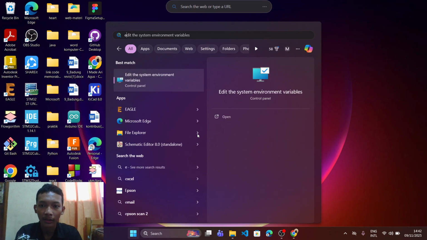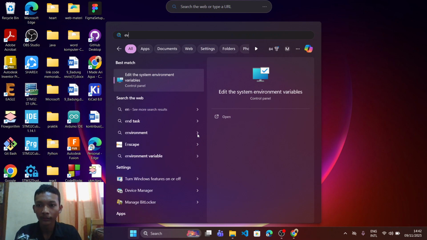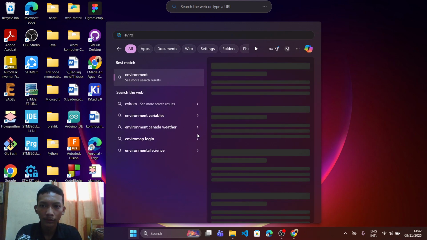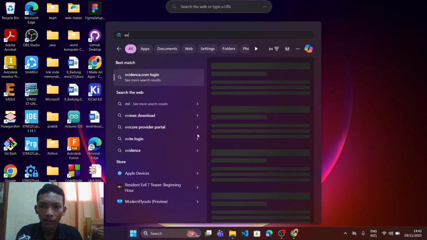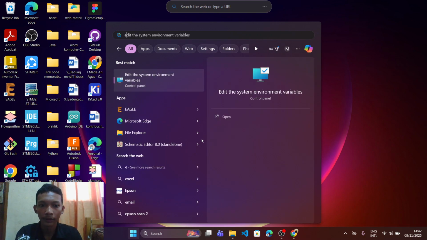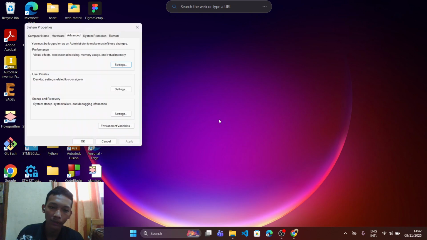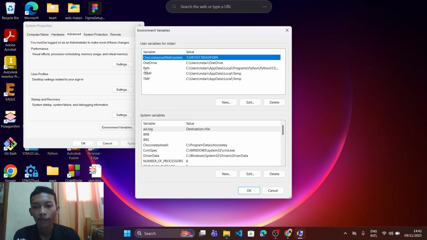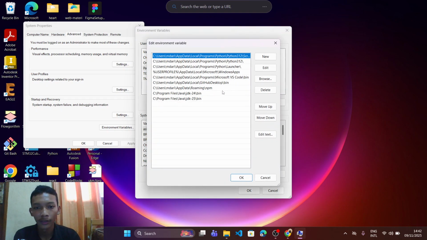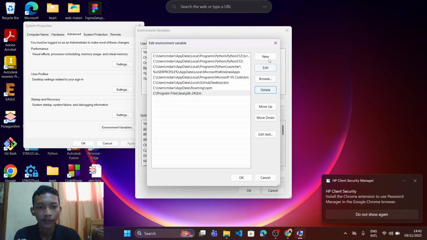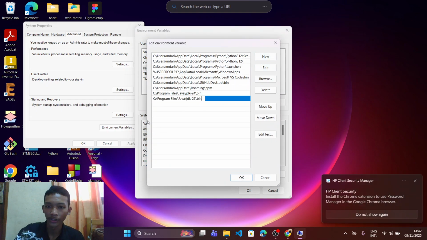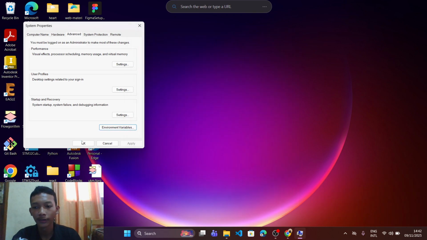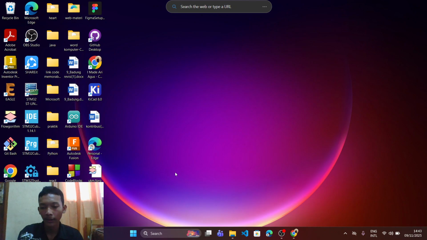Environment variables. Click open. Click environment variables. Find Path. Double click. Then click new and paste. Click OK. Click OK.